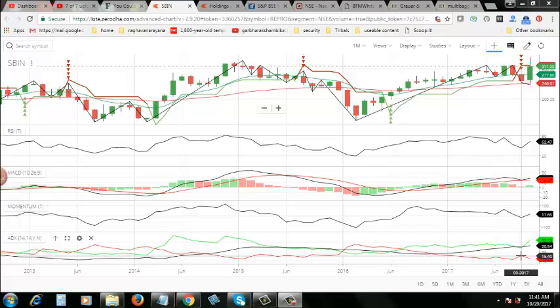So that means the stock is about to go down. That's what I think, and this stock is not for long-term investment at this moment. So we will revisit the stock after a few days and see if there are any new changes in the stock. Then we will consider that and make a decision. Until then, this stock is going down, and this is not good for long-term investment. That is the conclusion for this particular stock.